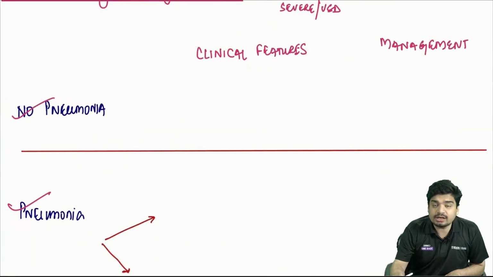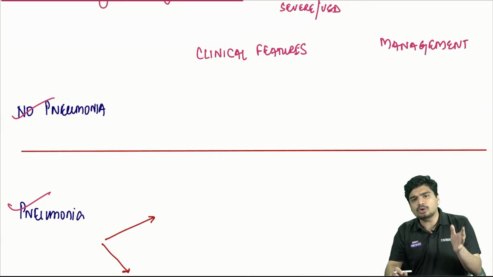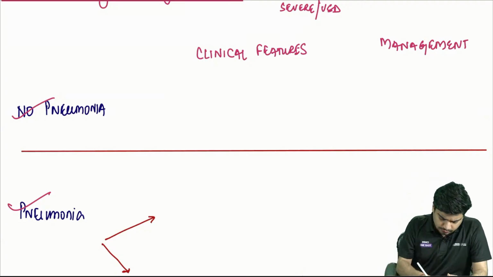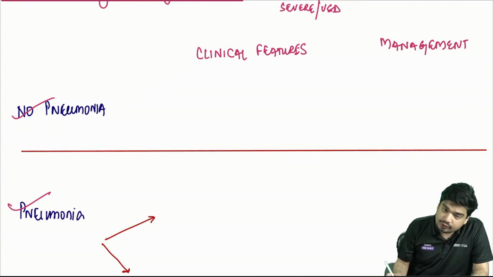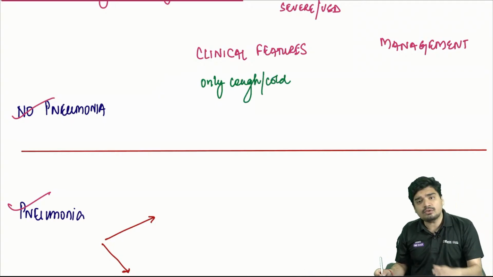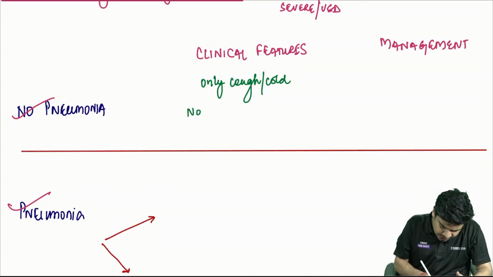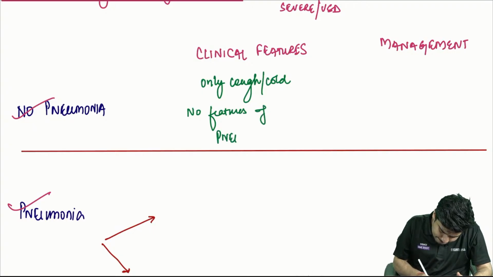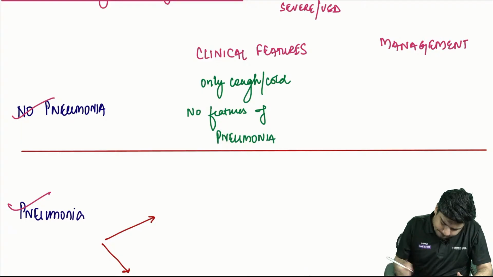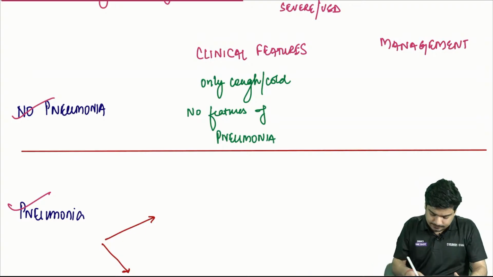So what will be the clinical features of no pneumonia? If there is no pneumonia, child will have only cough and cold and no features of pneumonia or severe pneumonia. No features of pneumonia. Wheezing can be there. Wheezing is plus minus.